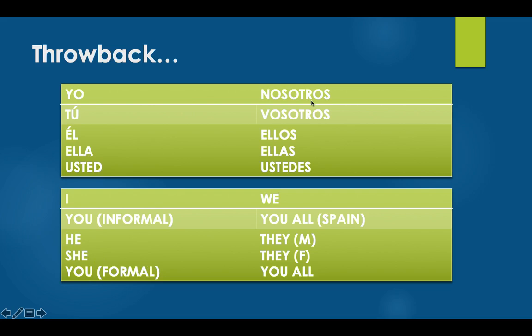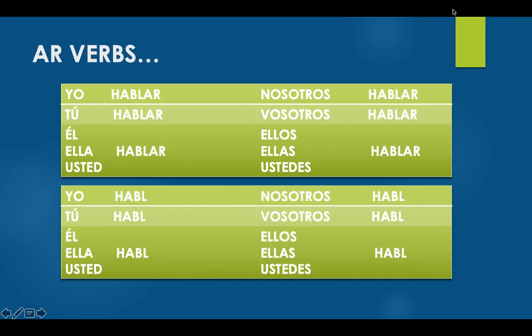We have nosotros and nosotras, which both mean we, vosotros and vosotras, which mean you all, only used in Spain, ellos and ellas, that both mean they, ellos is masculine, ellas is feminine, and ustedes is you all, used everywhere other than Spain. These are your subject pronouns. We're going to take these subject pronouns and begin to talk about AR verbs.